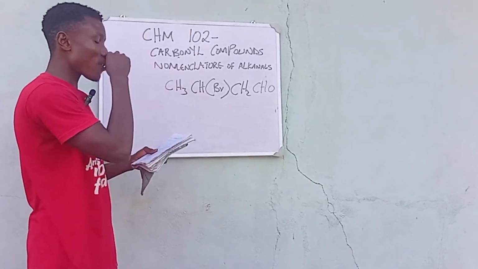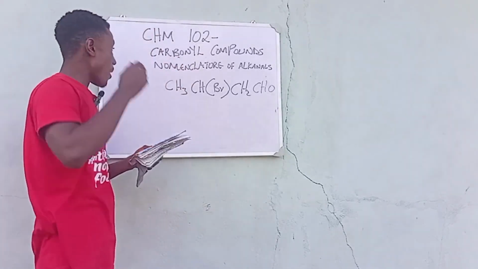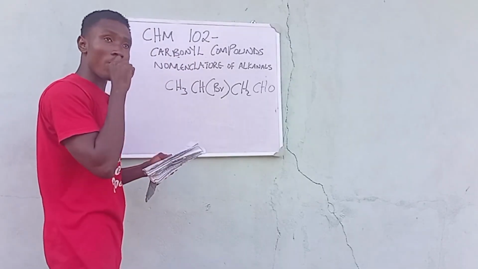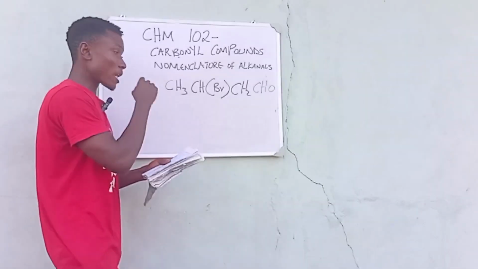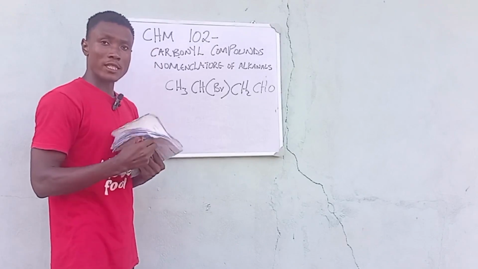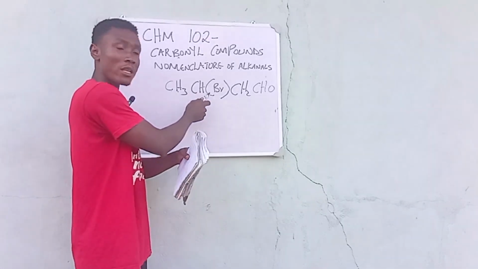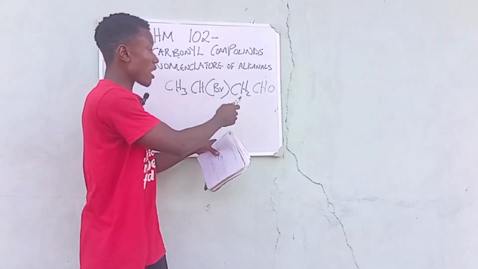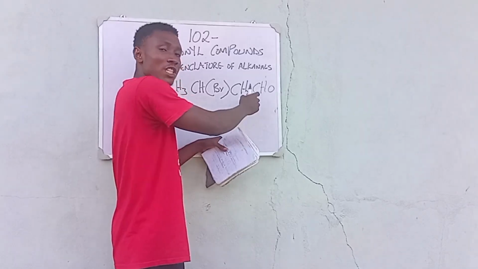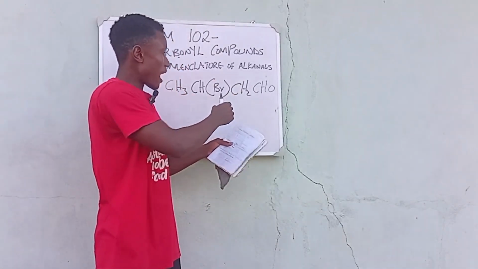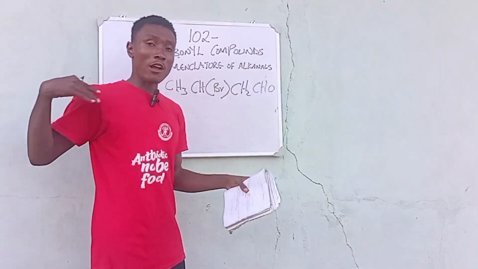Basically, looking at the name of this compound, let's see how we can get this compound. But note, the answer is already here on the board because we have our carbon being bonded by 3 hydrogen atoms. Let me show you how to get it. We have our carbon bonded by hydrogen and bromine, and our carbon bonded by 2 hydrogen atoms. And we have our last carbon, bonded by a hydrogen atom, with our double bond, which gives us our functional group.